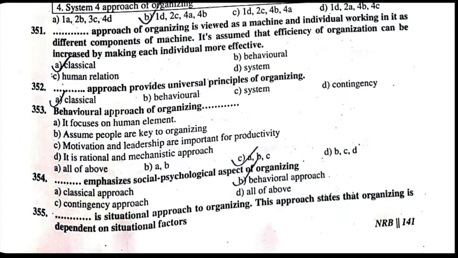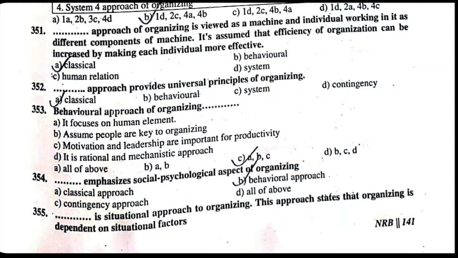353. Behavioral approach of organizing: A. Focuses on the human element. B. Assumes people are key to organizing. C. Motivation and leadership are important for productivity. D. It is a rational and mechanistic approach. The correct answer is A, B, C.